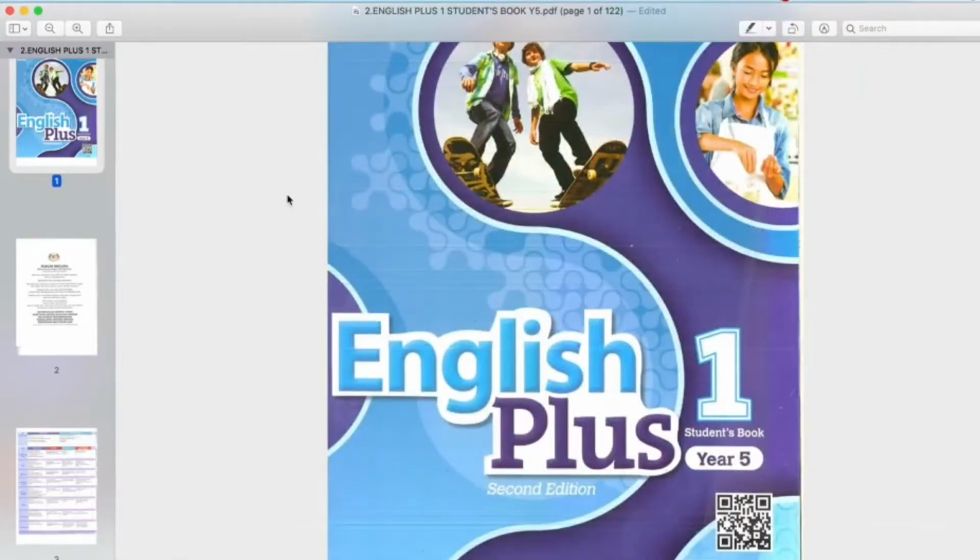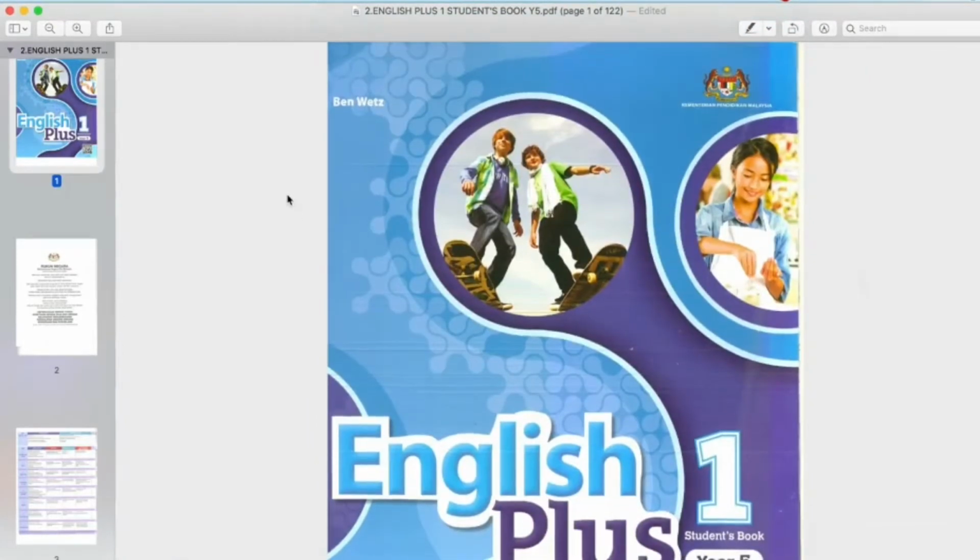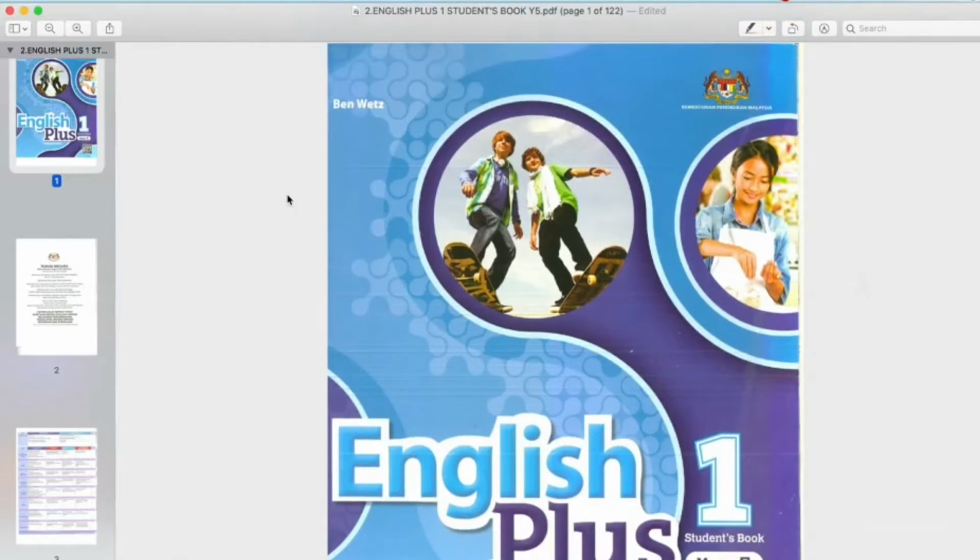Alright, good morning everyone. First of all, we are going to do revision on the previous topics that we have learned. Kita nak ulang kaji sikit what we have learned so far.